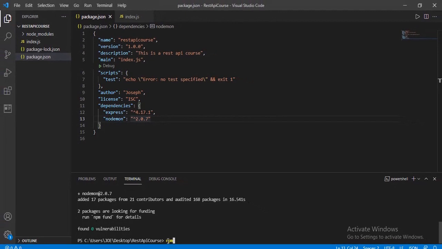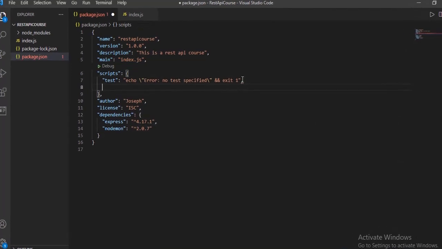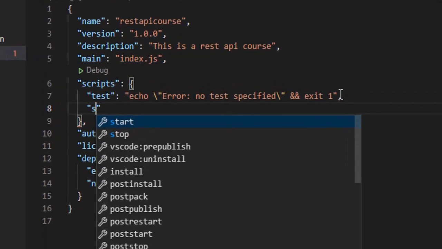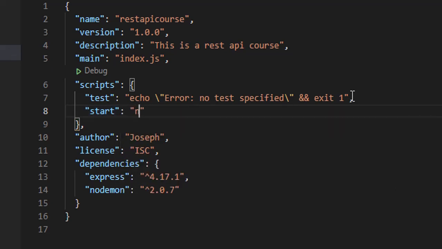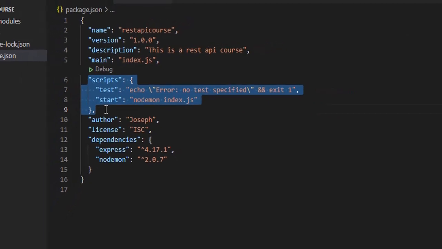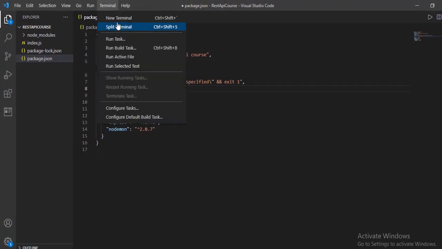So what next? After you've installed your dependencies, inside my script here, I'm going to say start. This is going to start the app. To start the app, we have to say nodemon, so that each time we make changes to a file, nodemon is going to run. So we're going to say nodemon index.js. index.js is the name of the JavaScript file, and we're going to write the code inside the index.js file.